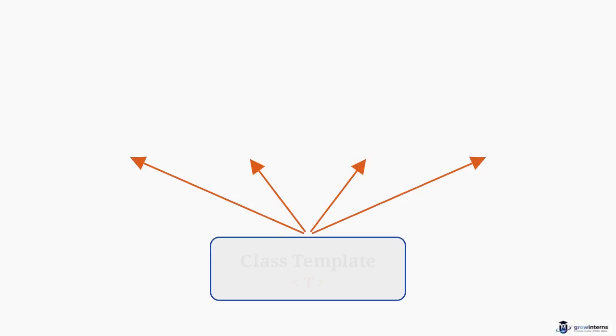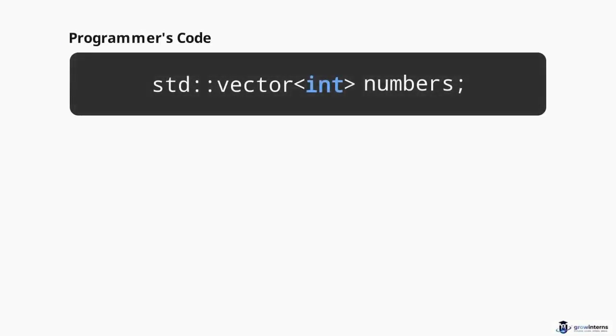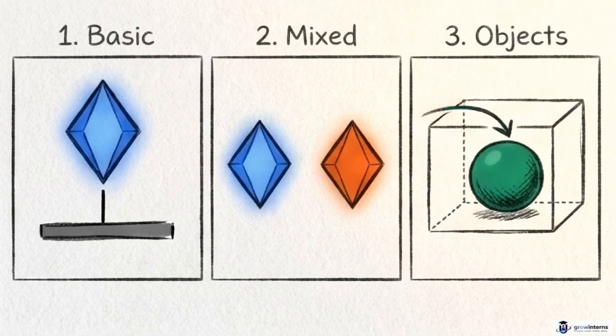Understanding class templates is the prerequisite for using the C++ standard template library. When you declare a common vector of integers, that explicit int tag is plugging into the generic placeholder logic we just built. This cheat sheet summarizes the core template syntaxes you need to remember: the standard function template, the multi-type template, and class template instantiation.